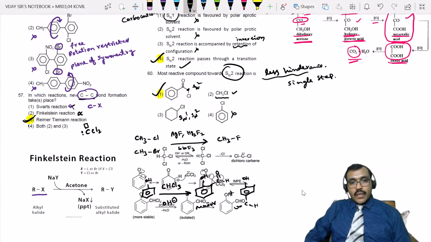So here the electron-withdrawing system is there, as well as primary. So this will undergo SN2 reaction more readily. Next.